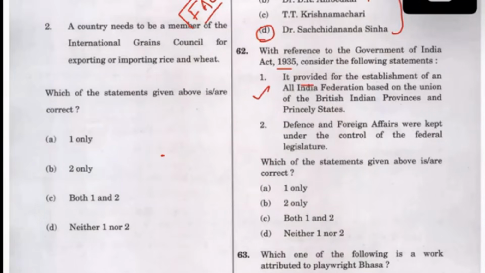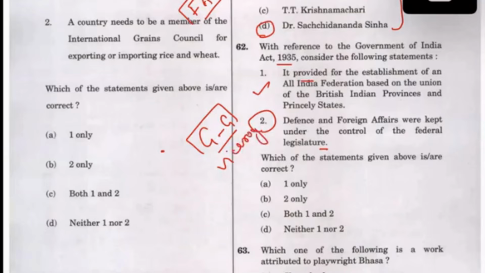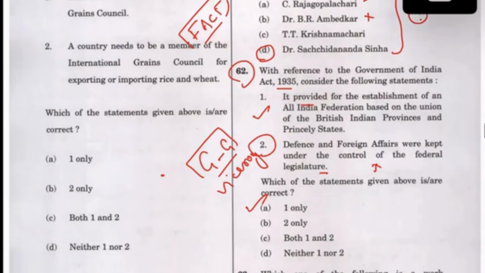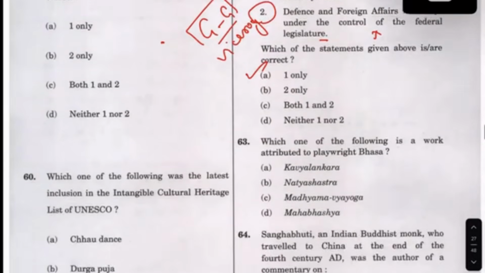It's true. Defense and foreign affairs were kept under the control of the legislature. You imagine yourself there. They will have it with the Governor General or Viceroy. This is the point. They will not give it to the legislature. That was their action. Slowly, when you watch, you will answer this. So this is an easy question. This question should have been taken. These are the questions that I am focusing on.